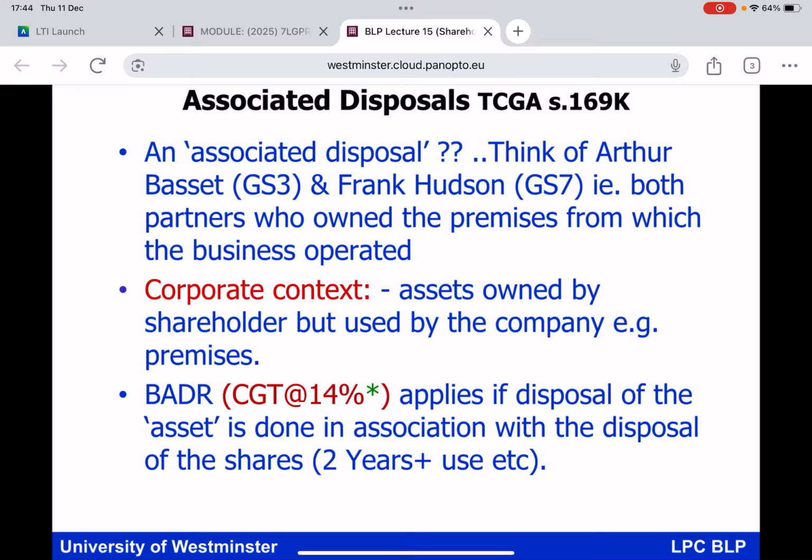In which case, the BADA rate of 14% applies on the gains arising on the disposal of the asset being used by the company in which you are a shareholder. Again, you can see my reference there to the little green asterisk next to the 14%, because it is important that you appreciate that as we move into the next tax year, BADA will operate at the rate of 18%, not at the rate of 14%.